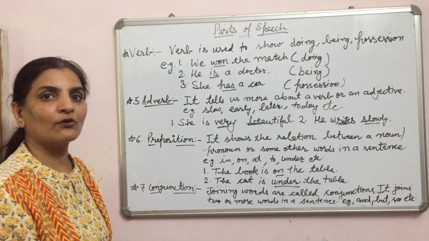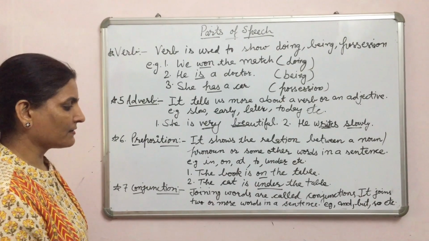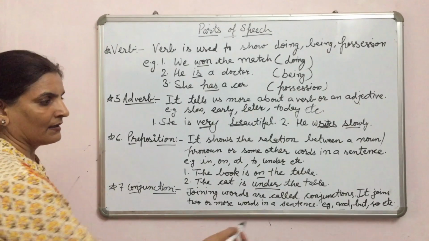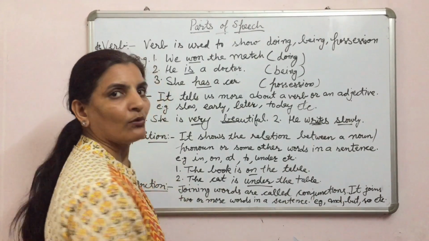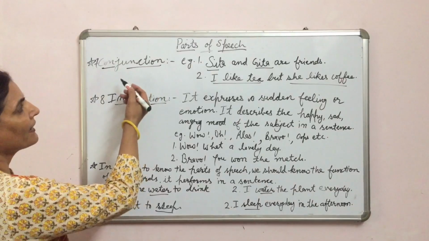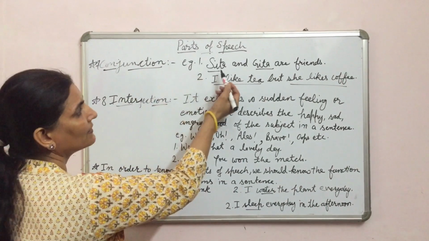Seventh one is conjunction. Joining words are called conjunctions. It joins two or more words in a sentence. And, but, so, because, etc. are the conjunctions.